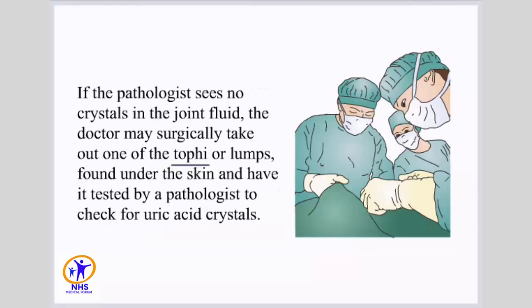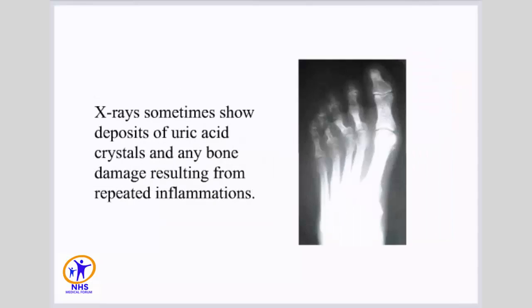If the pathologist sees no crystals in the joint fluid, the doctor may surgically take out one of the tophi or lumps found under the skin and have it tested by a pathologist to check for uric acid crystals. X-rays sometimes show deposits of uric acid crystals and any bone damage resulting from repeated inflammations.